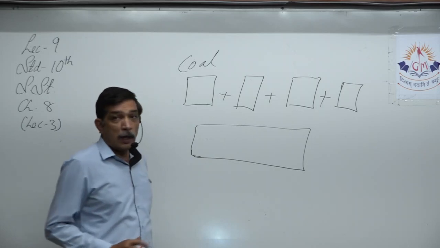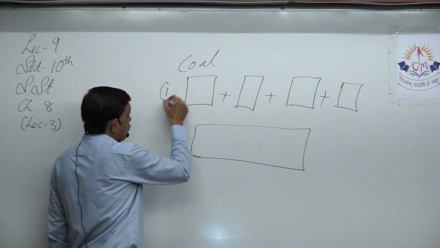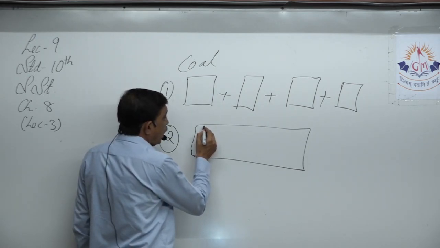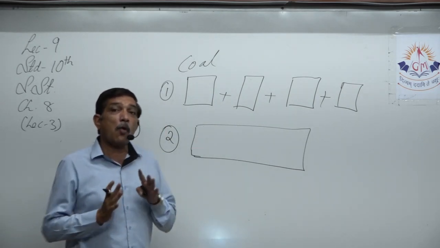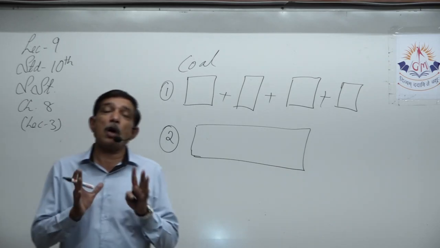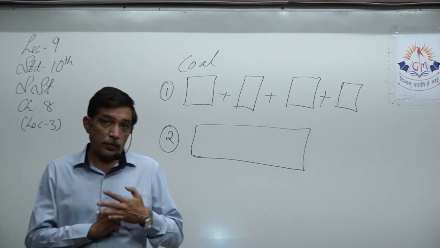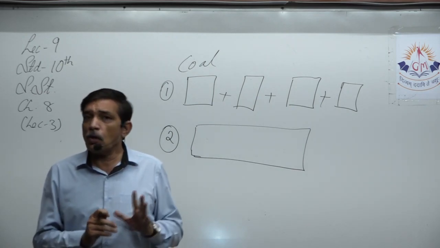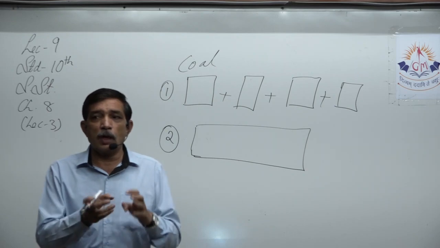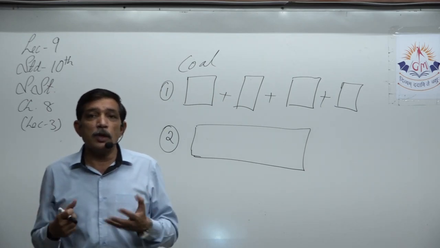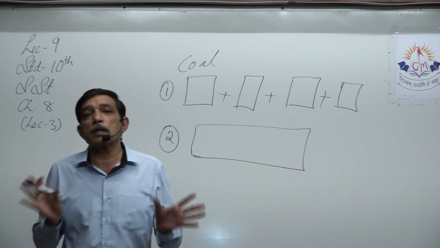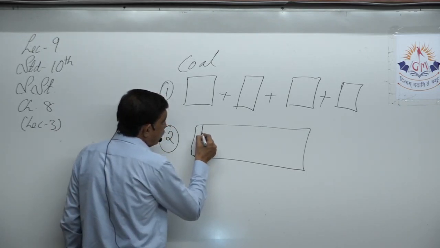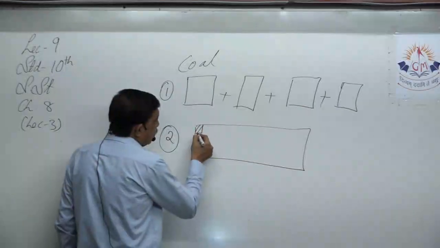Now this next step, so this was the first step, this is the second step. In the second step, we have to calculate our consumption. What is the consumption of India as a whole? How much coal is consumed every year? We know that because we take it out from the ground and then it is sold. So we know what we have taken out of the ground and what the consumption is. So we come to a conclusion that every year this much is the consumption.